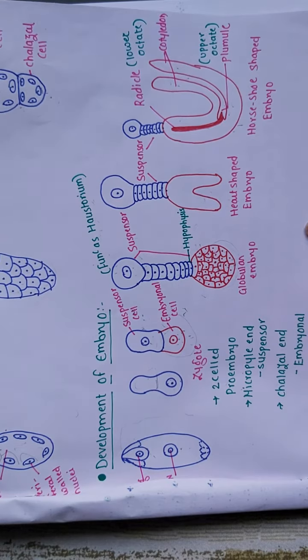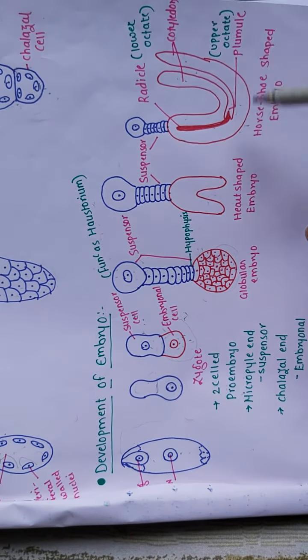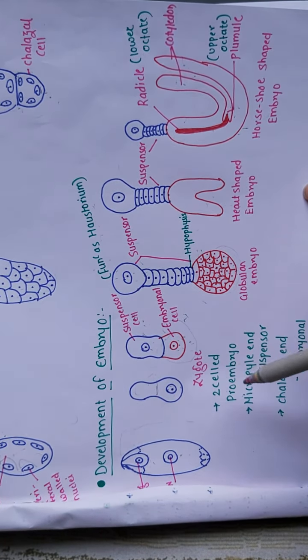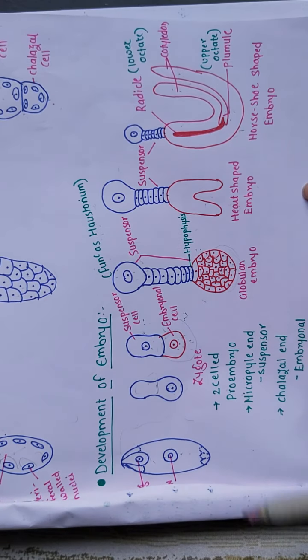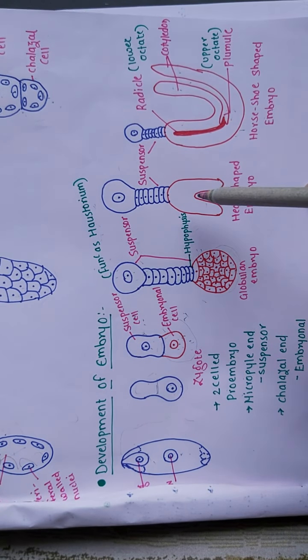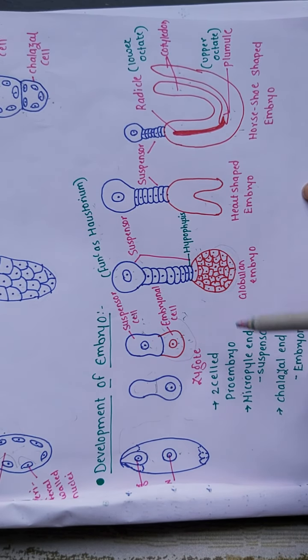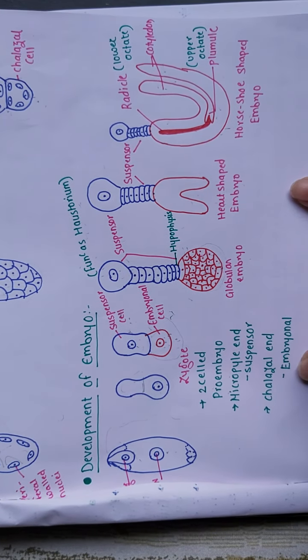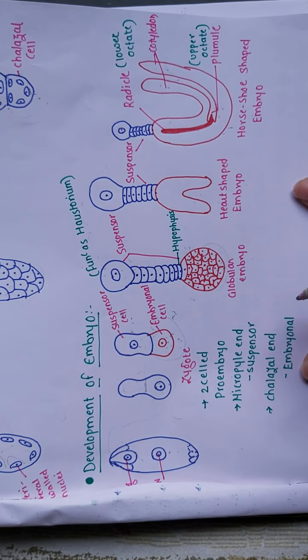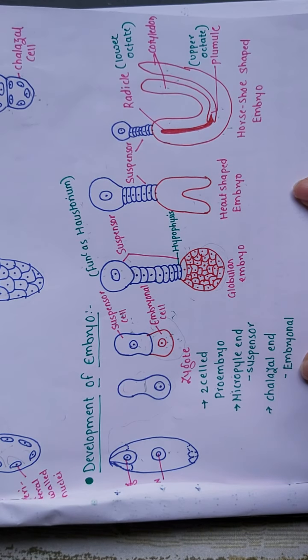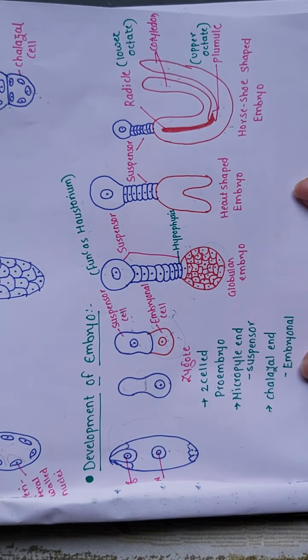So this is the development of the embryo. It is not given in your textbook properly, so I have made it simpler, so it is easier for you to understand, right? So you can draw this diagram in your textbook and write the explanation in your own words, right?